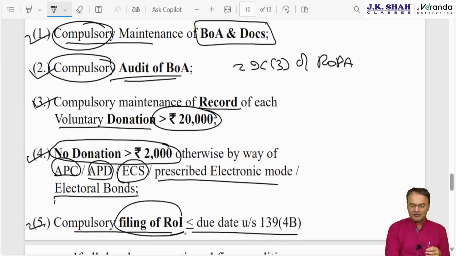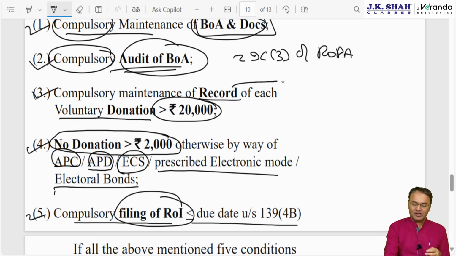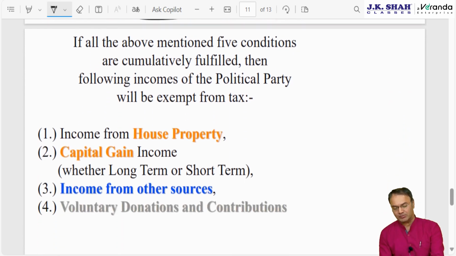5 conditions: file IT return compulsorily, maintain books of account and documents, get them audited, and 2 extra conditions you'll have to remember with limit: no donation above 2,000 to be received from any person otherwise than by way of account payee cheque, account payee draft, ECS, prescribed electronic modes, or by electoral bonds. And every donation exceeding 20,000 in a year, whether in cash or in kind, they will have to maintain records of the same. More than 3,000 political parties are registered in our country. Most of them are defunct, but whosoever is functioning, Congress, BJP, Shiv Sena, DMK, AIADMK, Janata Dal.